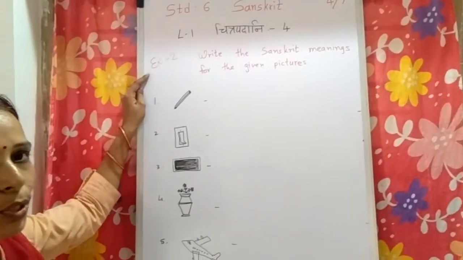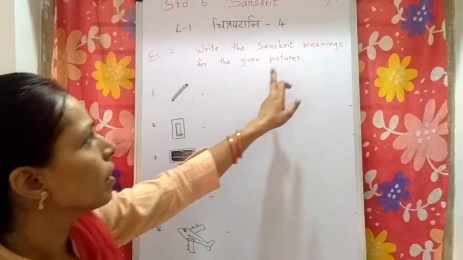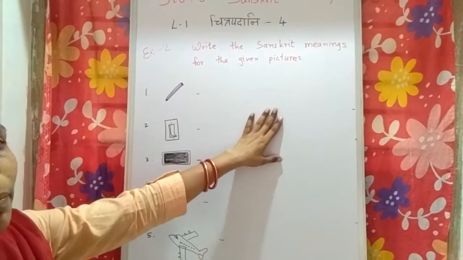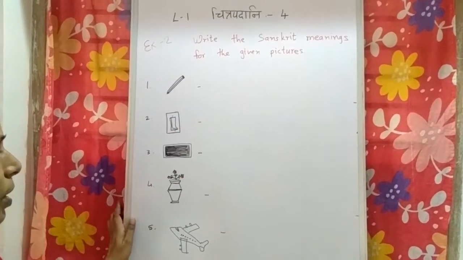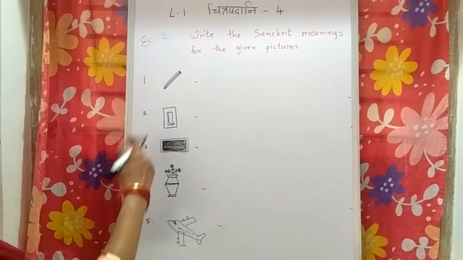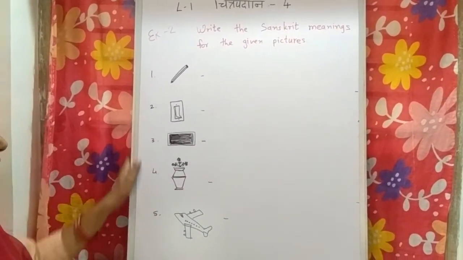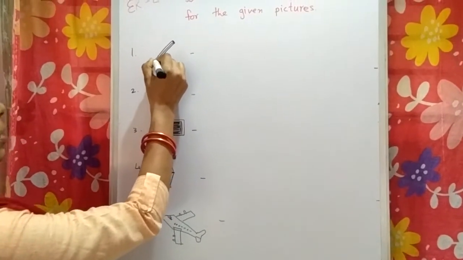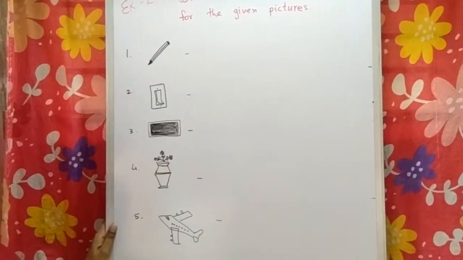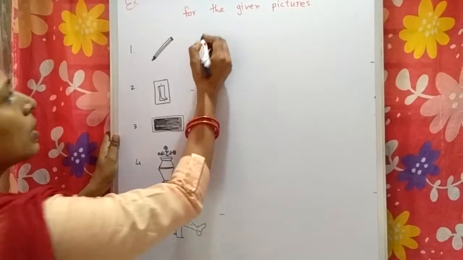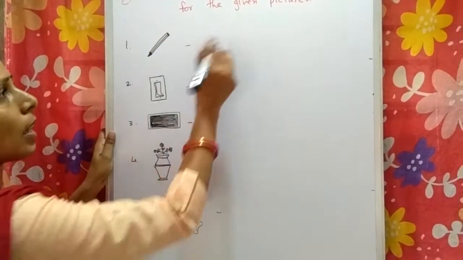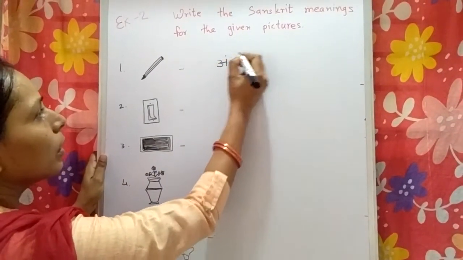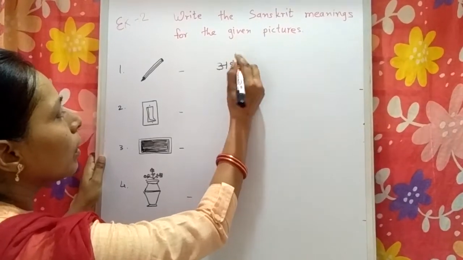Now exercise 2. Write the Sanskrit meanings of the given pictures. Here are some pictures given and you have to write the Sanskrit word for each picture. Okay, first picture is this pen, pencil. Which is the Sanskrit word for pencil? Ankani.